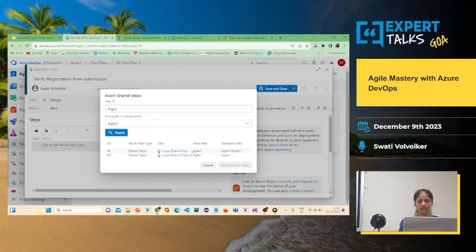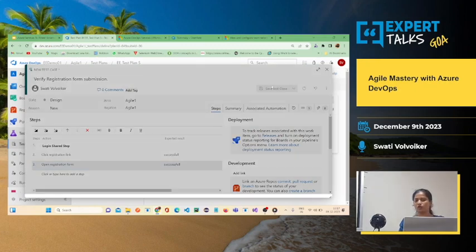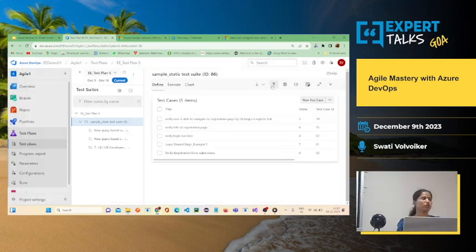Okay, let me select one of them and insert the shared steps, and you can add your remaining steps. Click on registration link, should be successful, and open the registration form, should be successful. Okay, so that's how you can add the shared steps in your test cases.